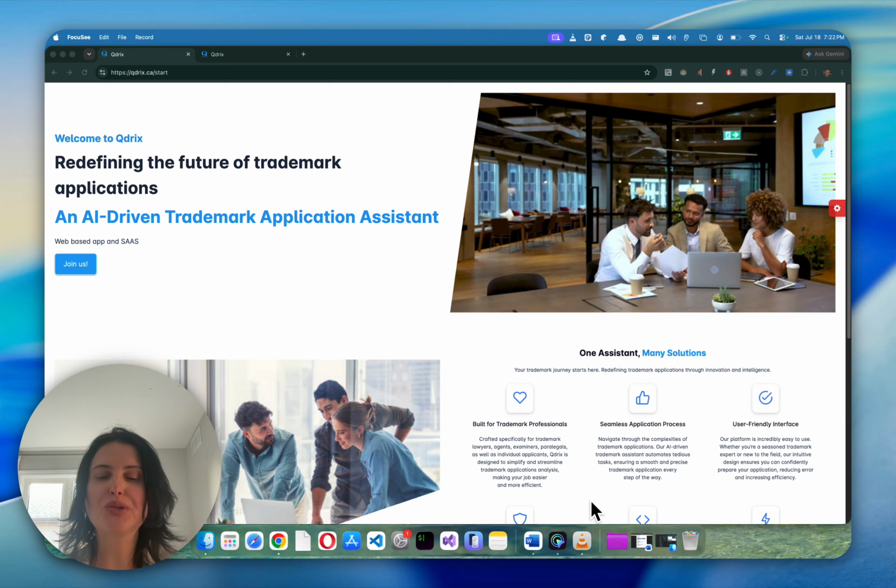I'm pleased to introduce our newest innovation, the Qdrix Application Assistant, available online as a software as a service at qdrix.ca. What makes the Application Assistant different is that you can interact with it conversationally. In just minutes, it can analyze trademark details, prepare a draft assessment, and recommend a draft application for your review prior to filing with SIPO.